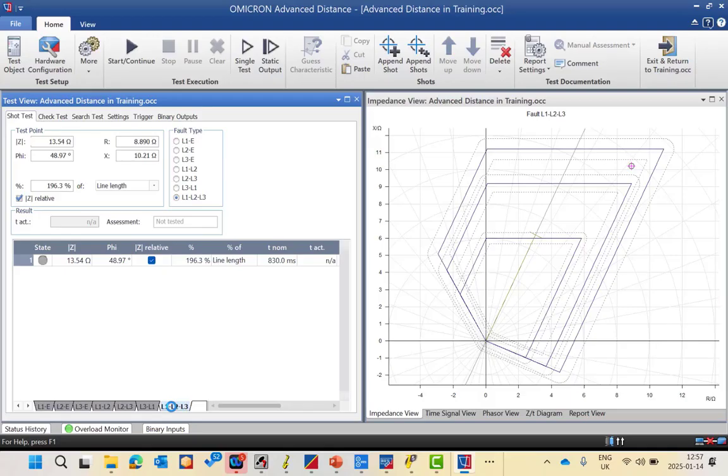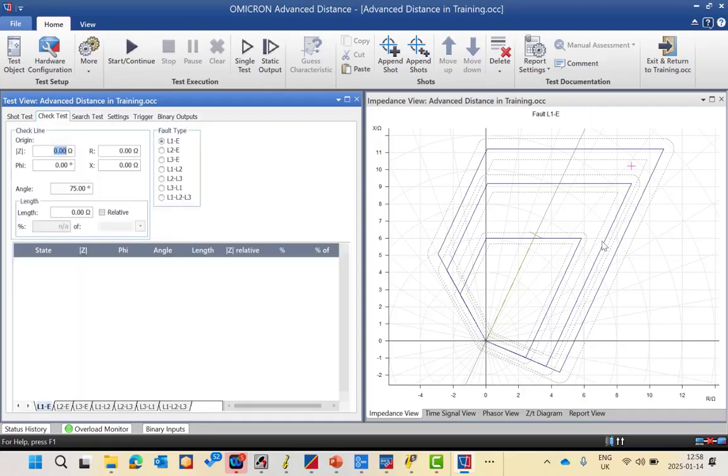Instead of adding shot by shot, you can specify these shots for all fault types if you are sure that the characteristic for the single line to ground is the same as for line to line. Otherwise, you can add for the single line to ground one time, and for line to line and 3 line another time. Okay? So this is for the search test.